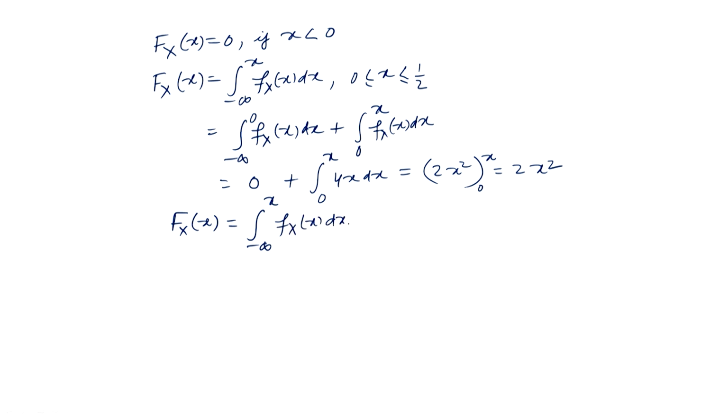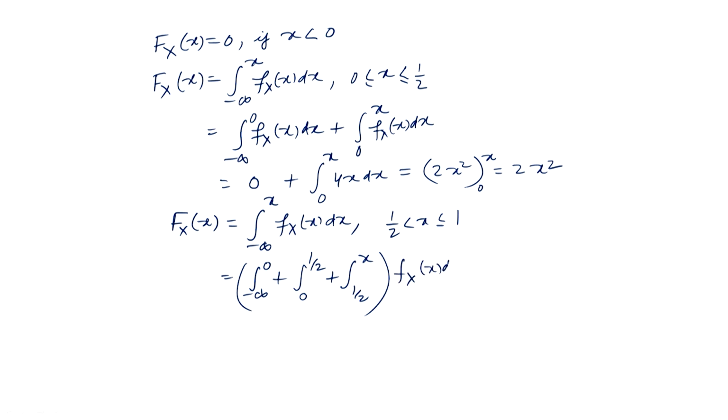Let us find F_X(x) when x is greater than half and less than or equal to 1. So 1 by 2 is less than x less than or equal to 1. Then we have minus infinity to 0, 0 to half, and then half to x. The integral from minus infinity to 0 is 0 because the function f_X is 0.